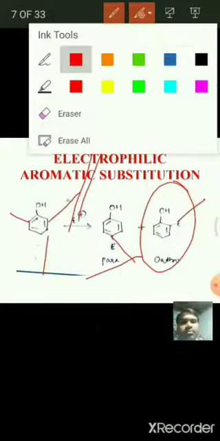This is about electrophilic substitution reactions of phenols. Let us see some examples. In the syllabus we have nitration, sulfonation, halogenation, alkylation and acylation also.